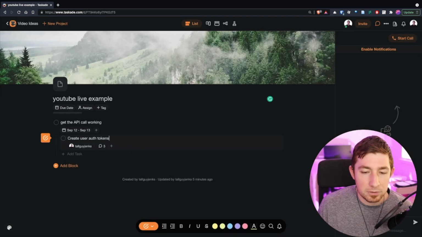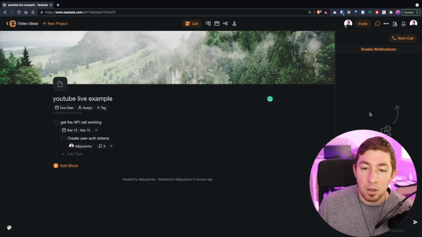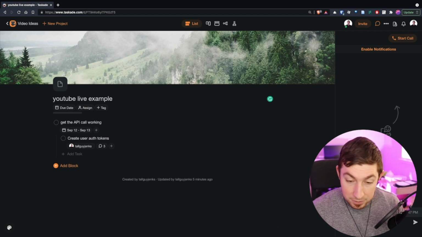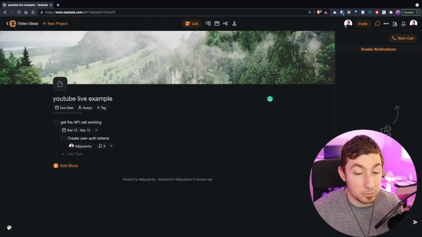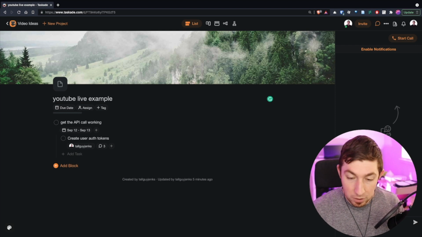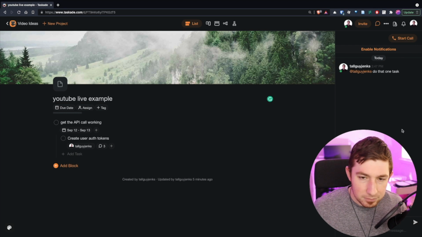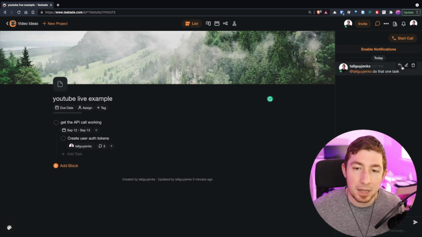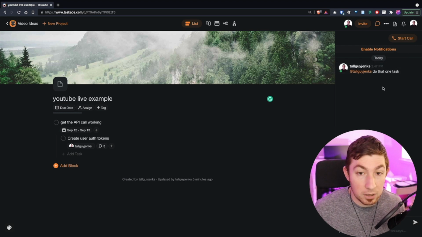And there's the comments. But we also have the actual chat, the work chat. So I could say at me, and this is the same thing, Markdown support, emojis, files. It's almost the exact same thing, but at the global level for the project, not just an individual task. Do that one task. There we go. And so then you can have a reply back and forth and have a conversation.